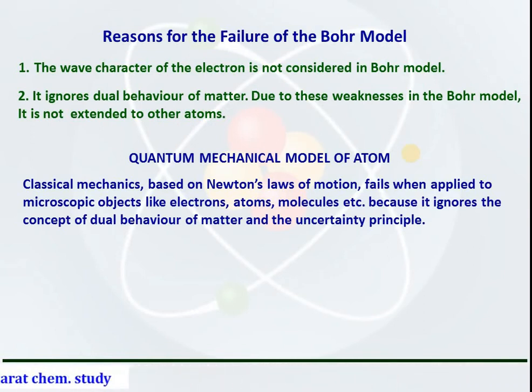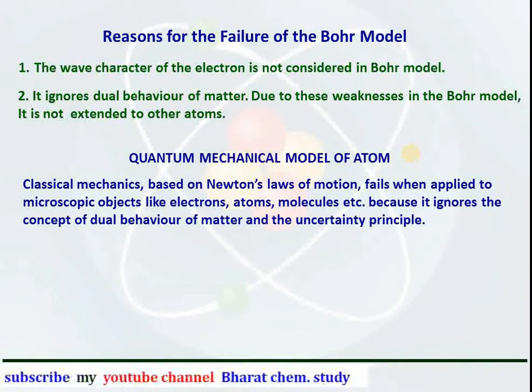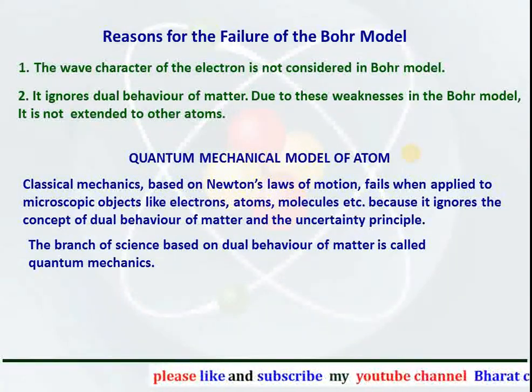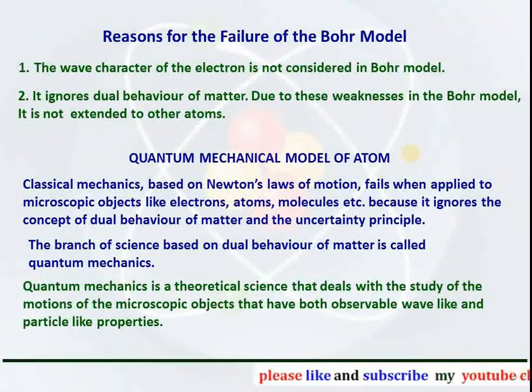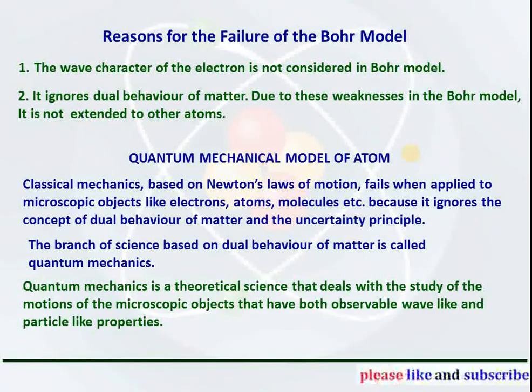like electron, atom, molecule, etc., because it ignores the concept of dual behavior of matter and the uncertainty principle. The branch of science based upon dual behavior of matter is called quantum mechanics. Quantum mechanics is a theoretical science that deals with the study of motion of microscopic objects that have both observable wave-like and particle-like properties.